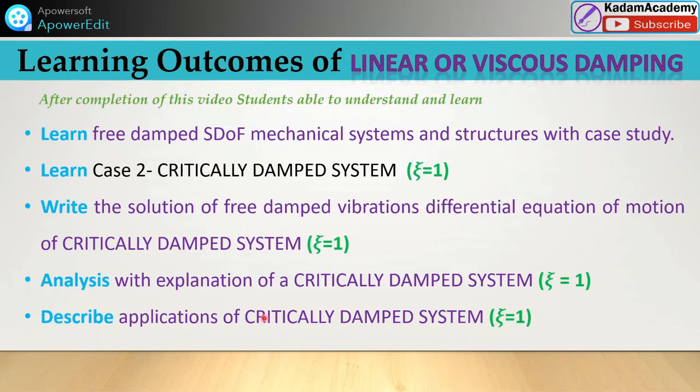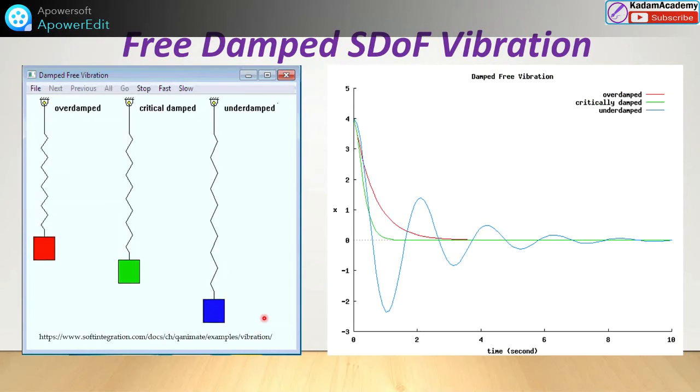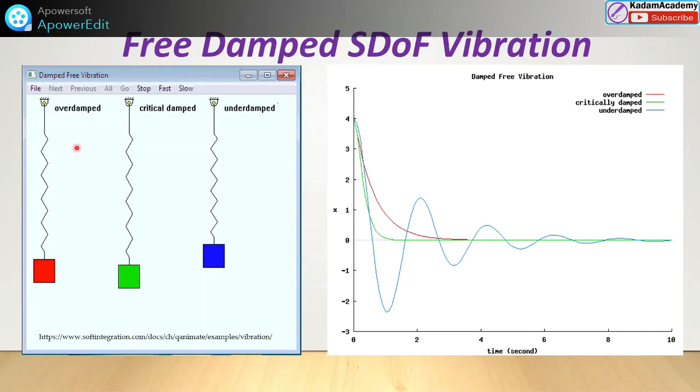In this case, zeta is equal to 1. See, these are the three conditions: over damped, critically damped and under damped. When the mass and spring are connected, the damper is not shown here, but assume there is a damper. So what will its movement be? In the first case, it suddenly stops. In another case, it will slowly move to its last position, and here again it will come to